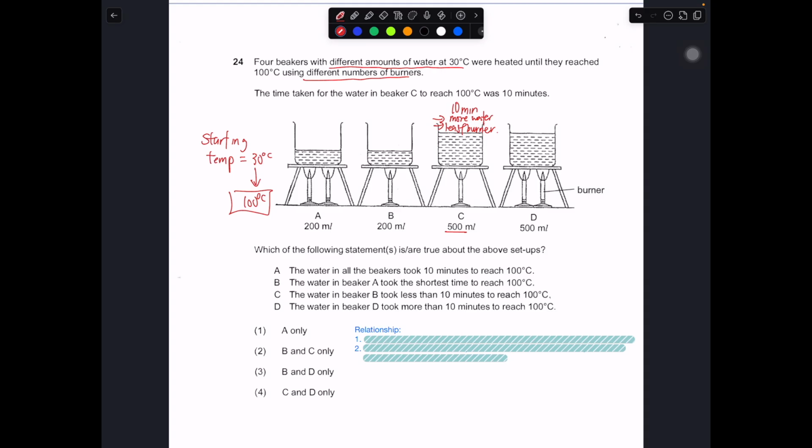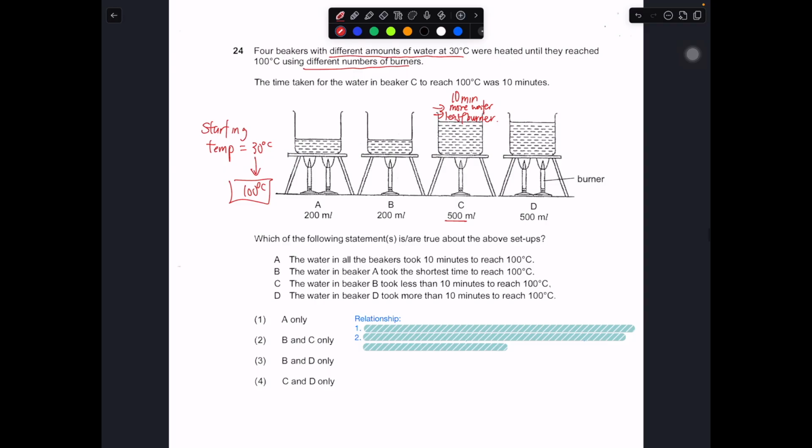This is actually quite a difficult question. The water in all the beakers took 10 minutes to reach 100 degrees Celsius. This is wrong. Why? If you see C, C should actually be the last to boil. Why is it the last to boil? Because it has more water than A and B, and it has the least amount of heat because it only has 1 burner.